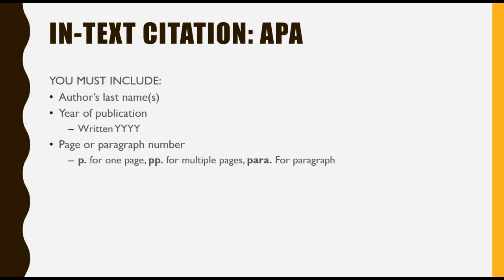The three pieces of information you need for an in-text citation are the author's last name, the year of publication, and the page number. The year is always written out in 4 digits. If you are citing one page, use "p." If you're using 2 or more pages, use "pp." And for a source with no page numbers, you will need to count the paragraphs and use the abbreviation "para."